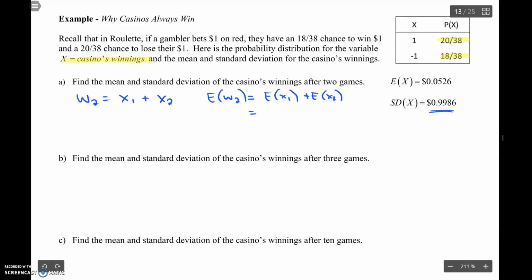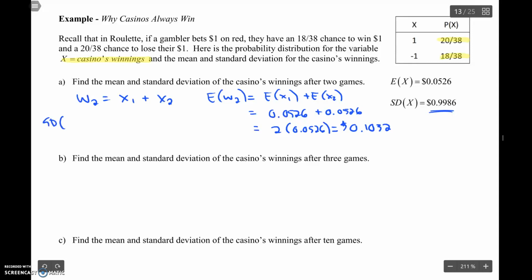These are obviously the same. They're both 0.0526, which is basically just 2 times 0.0526, which is about 10 cents. It doesn't really matter. Whatever. About 10 cents.